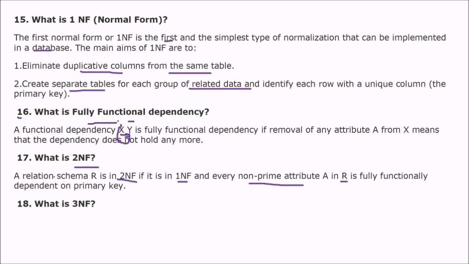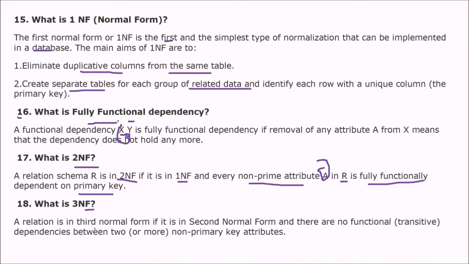Again, a relational schema which is in 2NF should always be in 1NF. This is true. And every non-prime attribute A, that is not a primary attribute, because the relation will contain primary attributes and non-primary attributes also. So every non-prime attribute in any relation R is again fully dependent on the primary key only.